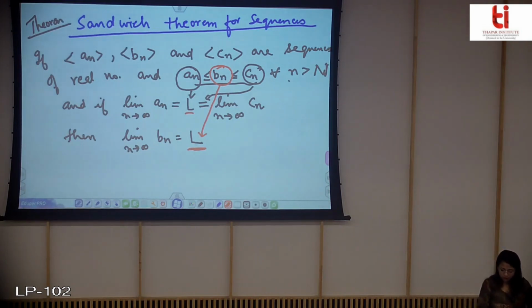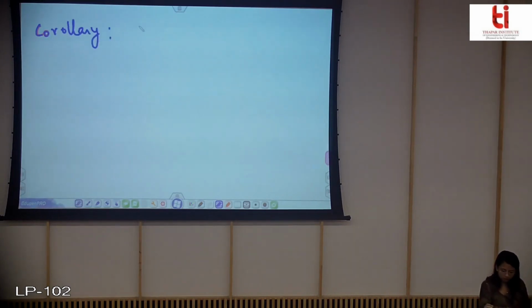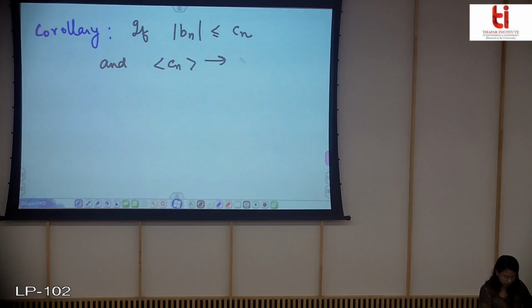So this was a sandwich theorem. There is one important corollary of this theorem. I'll write it down. The corollary of this theorem is that if mod of Bn is less than Cn, and you have this Cn that is converging to 0, then